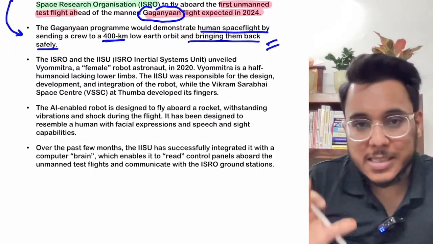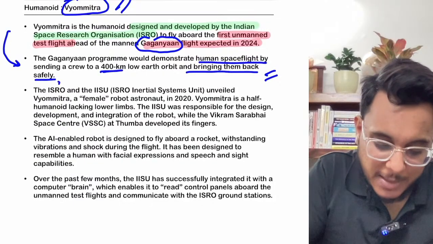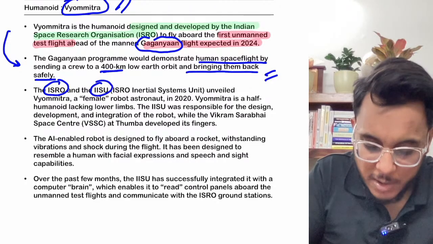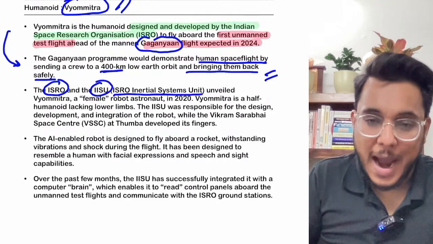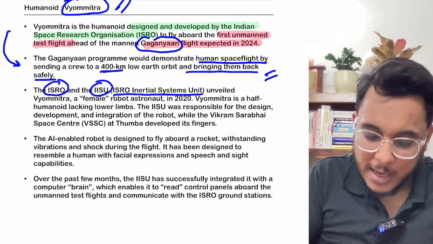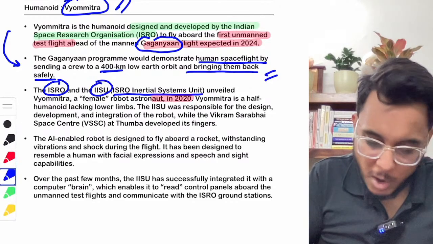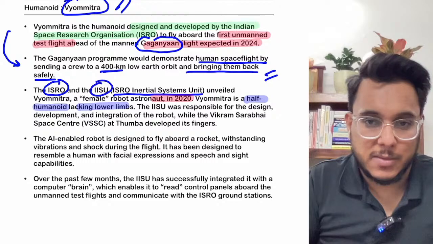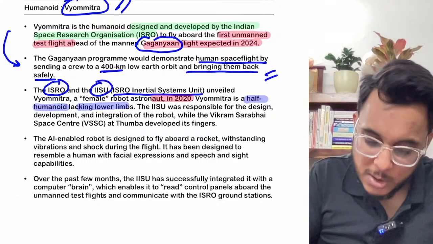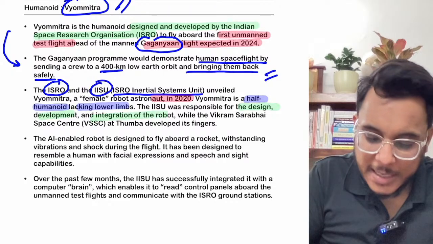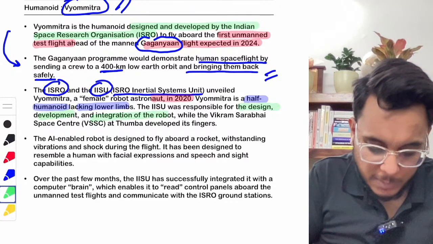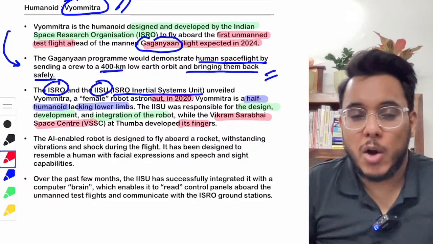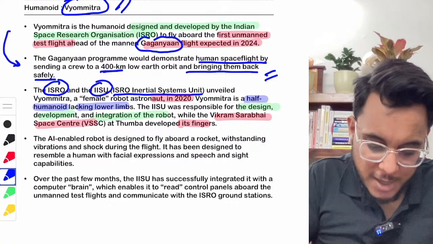Now, this humanoid Vyom Mitra has been designed by ISRO, and one of the units of ISRO, that is the IISU. IISU stands for ISRO Inertial Systems Unit, and this humanoid Vyom Mitra was unveiled in 2020. This robot is a half humanoid. Half humanoid means that it doesn't have the lower limbs. Fine. The IISU is responsible for the designing, development and integration of this robot. And apart from that, the Vikram Sarabhai Space Center, Thumba, has developed the fingers of this robot.